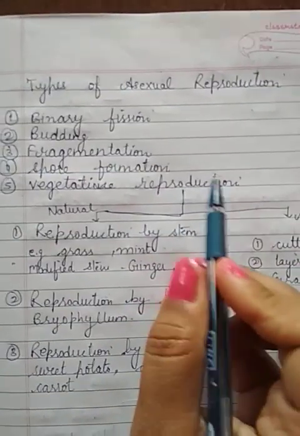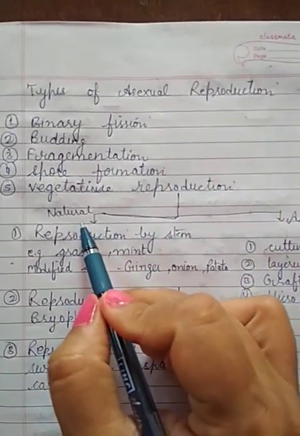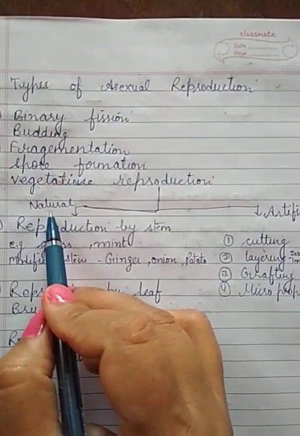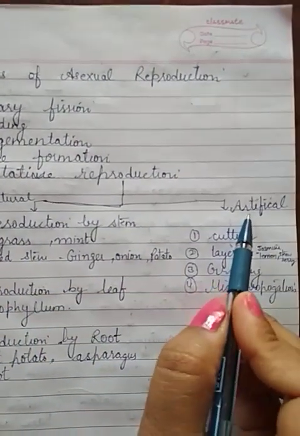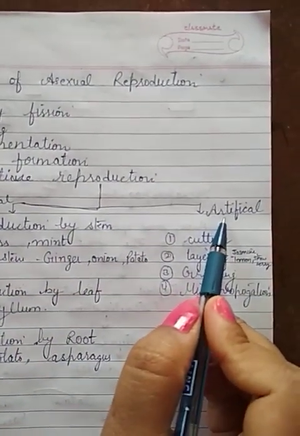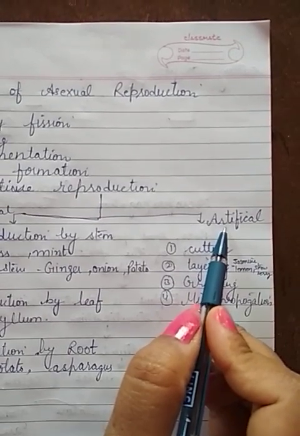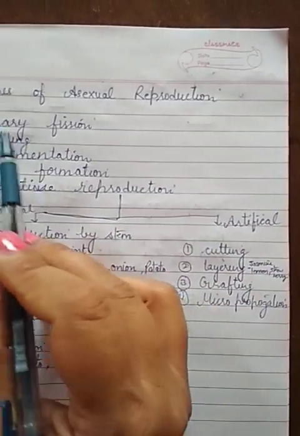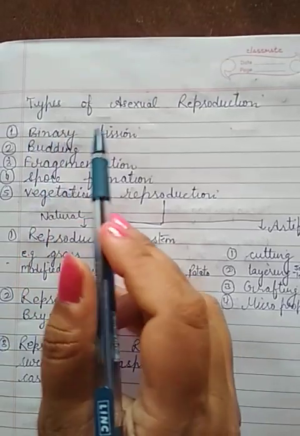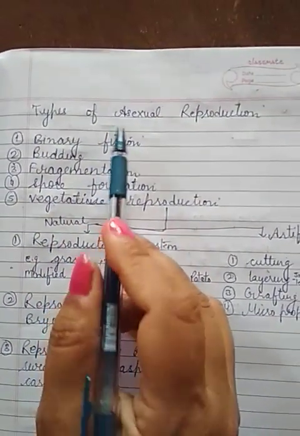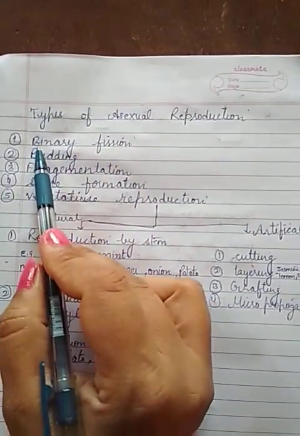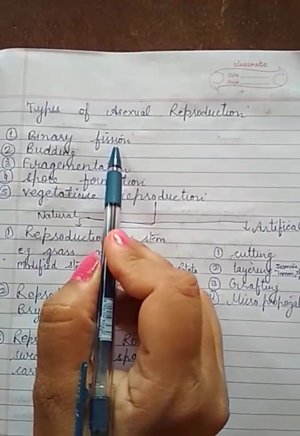Vegetative reproduction we are again going to divide into two parts: natural vegetative reproduction and artificial vegetative reproduction. So first we are going to take binary fission. As the name is binary fission, what does it mean?